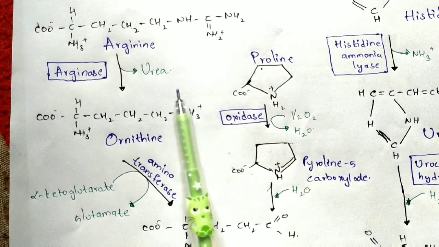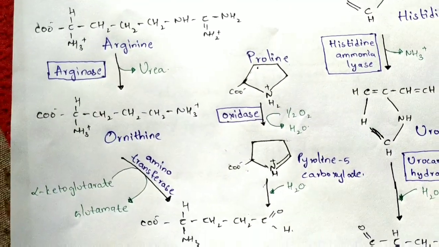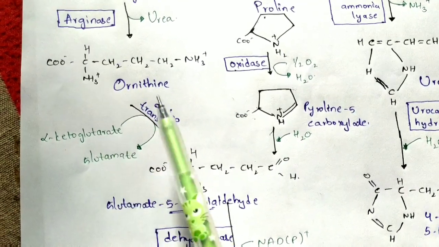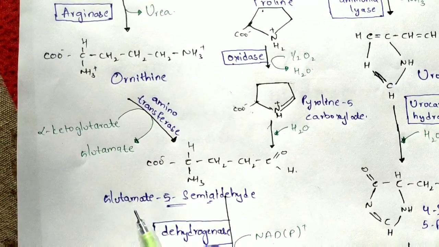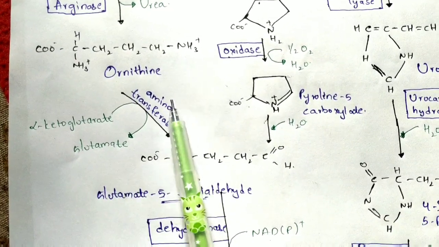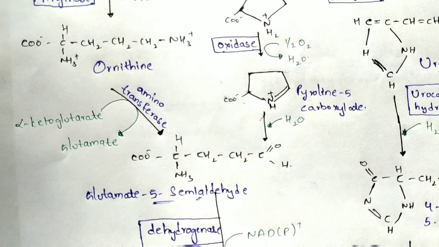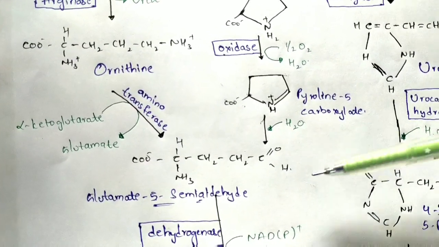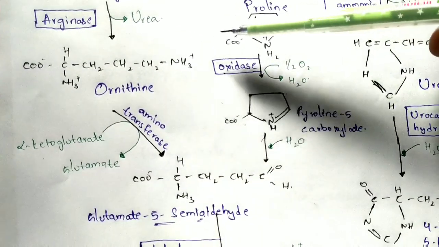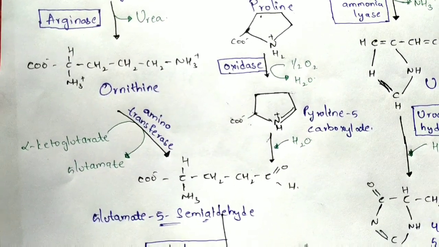And here the enzyme which plays a major role in the conversion of arginine to ornithine is arginase. Now the ornithine which has been formed will get converted into glutamate 5-semialdehyde by utilizing an enzyme known as amino transferase. How can you identify the semialdehyde? Because there is an O here and an H group here, and normally this amino group gets removed due to the process of transamination. What is meant by transamination?